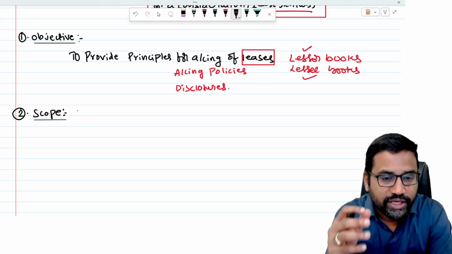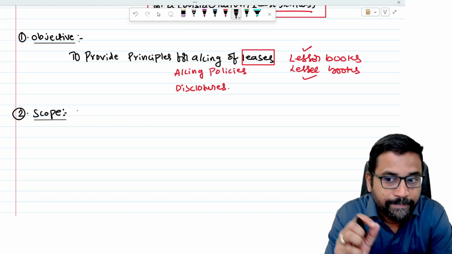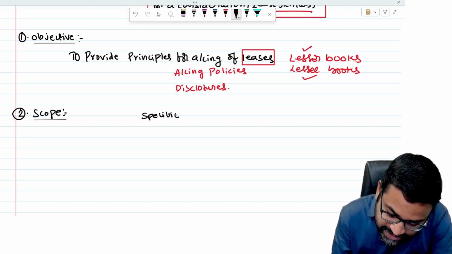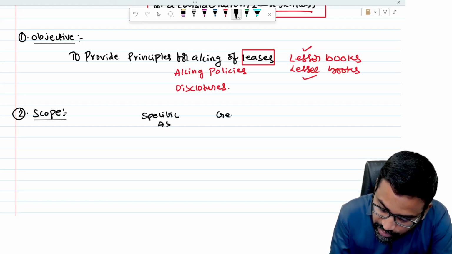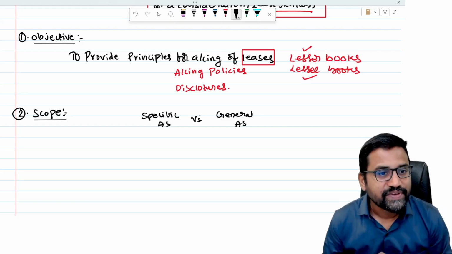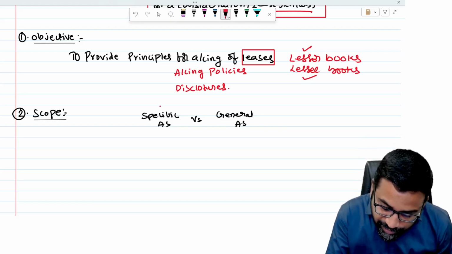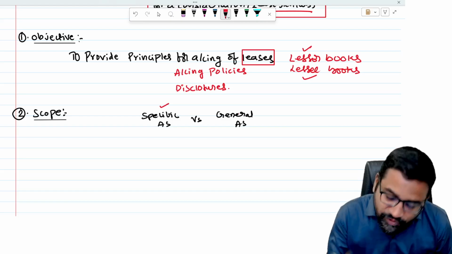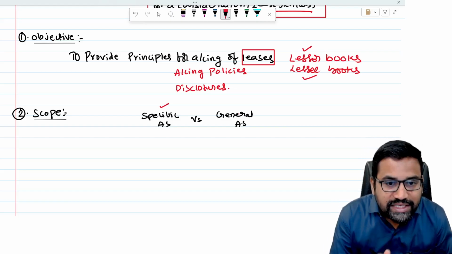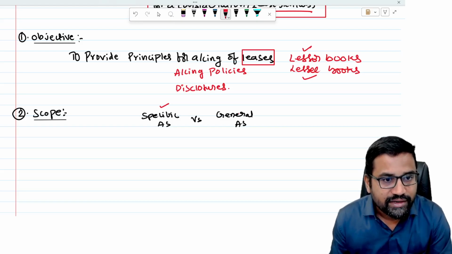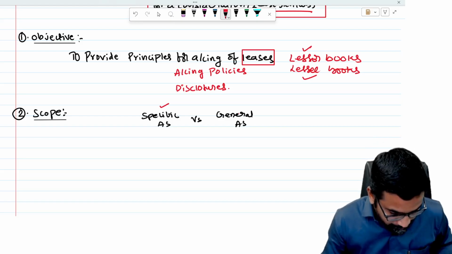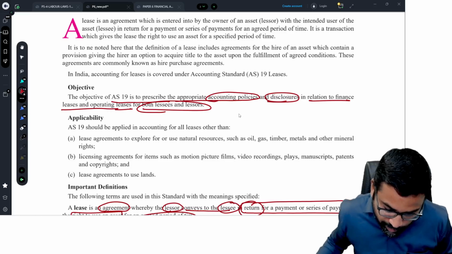And one more point I have told in so many places, that when there is a specific accounting standard versus a general accounting standard, when there is a specific accounting standard, always give preference to the specific accounting standard. Suppose there is no specific accounting standard, then follow the general accounting standard. Now for leases, AS 19 is the specific accounting standard. So therefore you follow AS 19. No need to follow the general accounting standard. Okay. So let us discuss the scope of this standard, sir.